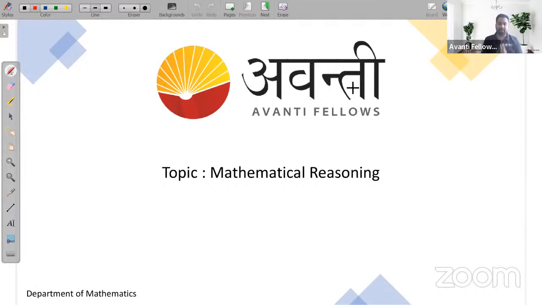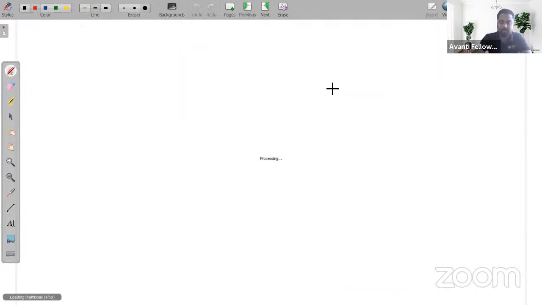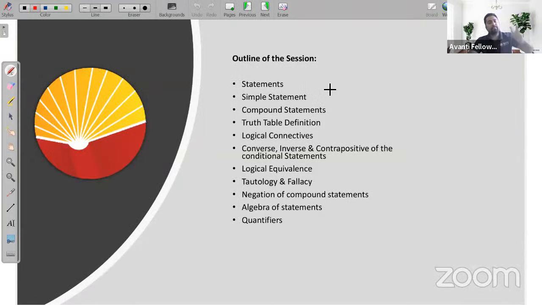Chapter: mathematical reasoning. In this session, let's see what we are going to cover. We'll see what a statement is, simple statements, compound statements, and truth tables. You already studied all these things in class 11th also.